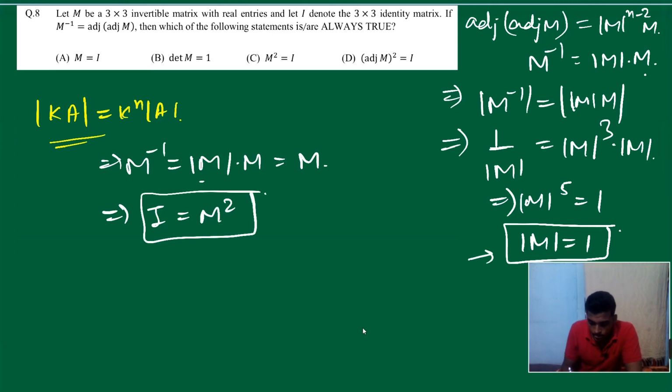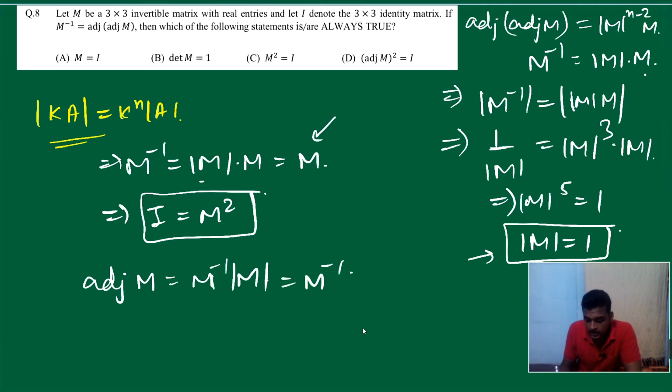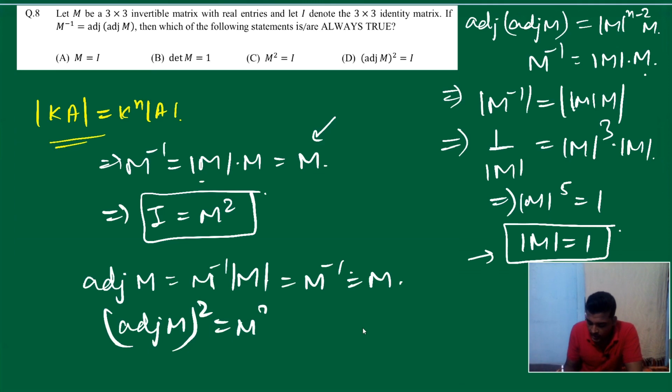And what is adjoint of M? It is M inverse times mod M, and mod M is equal to 1, we know. So it's nothing but M inverse, and M inverse is M. So adjoint M is equal to M. Now what is adjoint M whole square? It's M square, so it's equal to I.